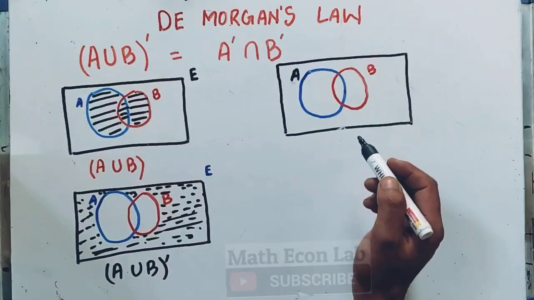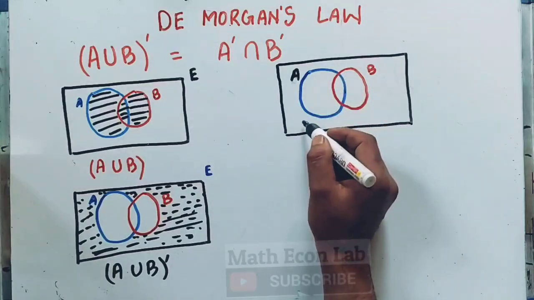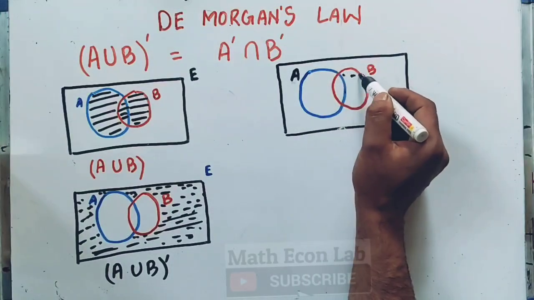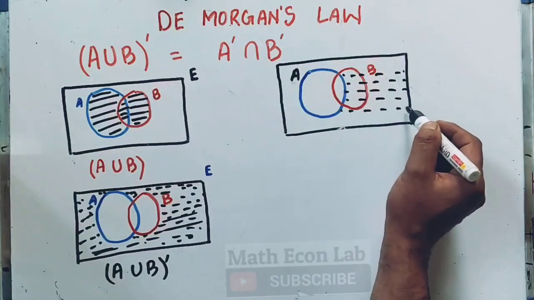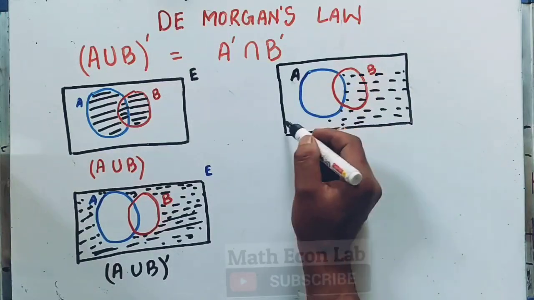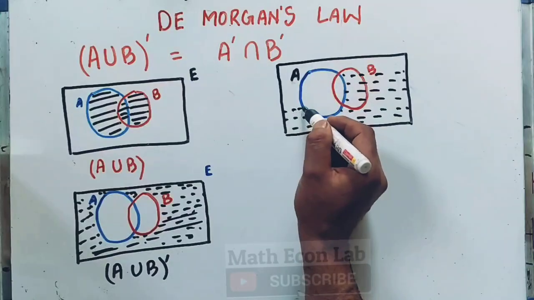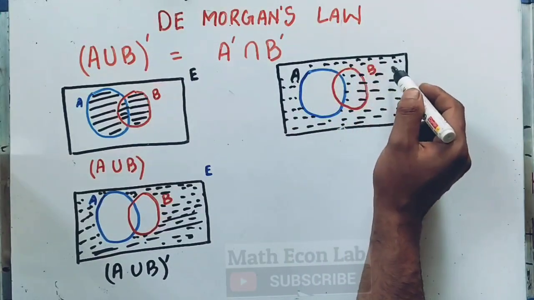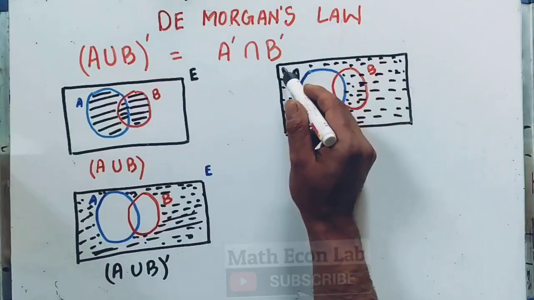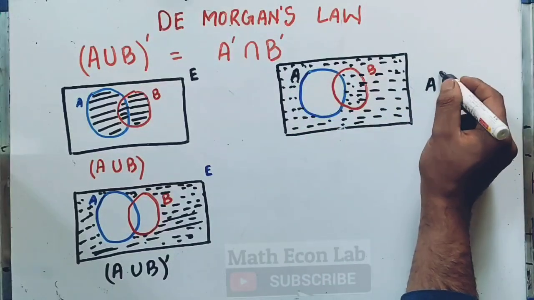A complement means this region. When we subtract set A from the universal set, we get A complement. We know this very thing. So this will be our A complement.